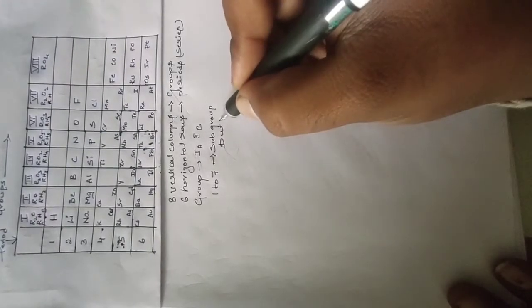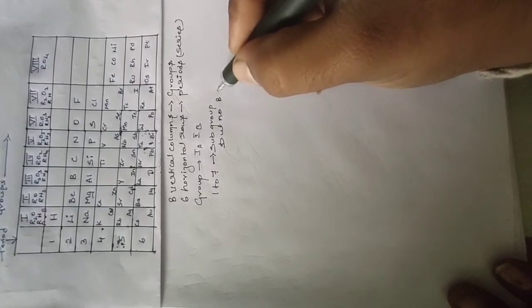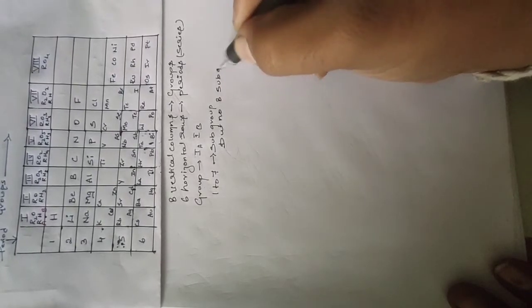But group 8 has no subgroups. You need to remember this point.